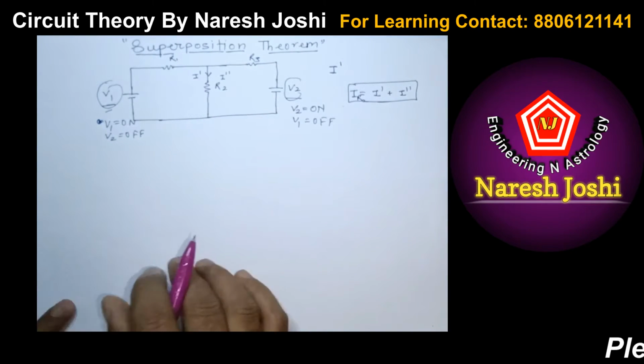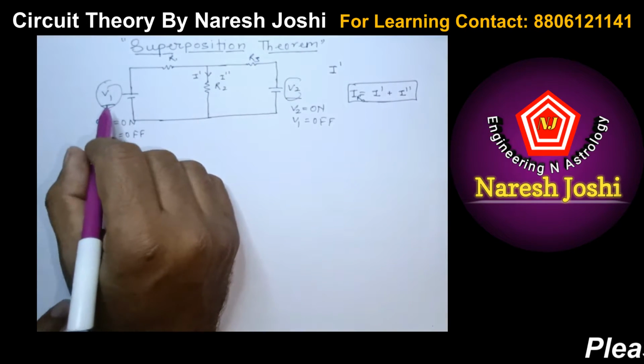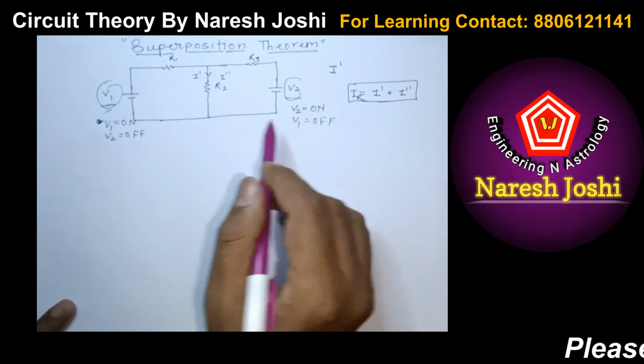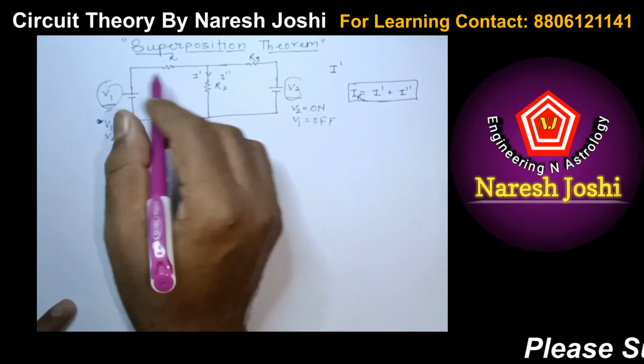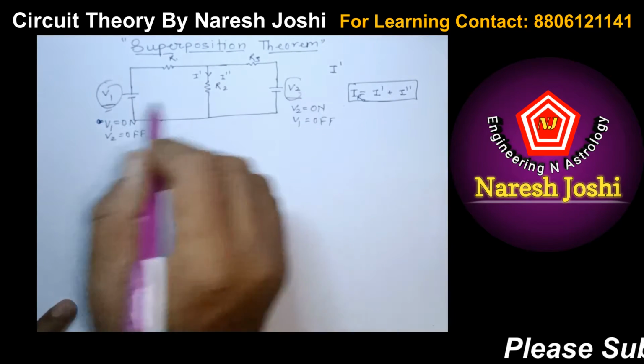So this is the superposition theorem. It says that when all sources work independently, the total current is the sum of the currents due to each source working independently.